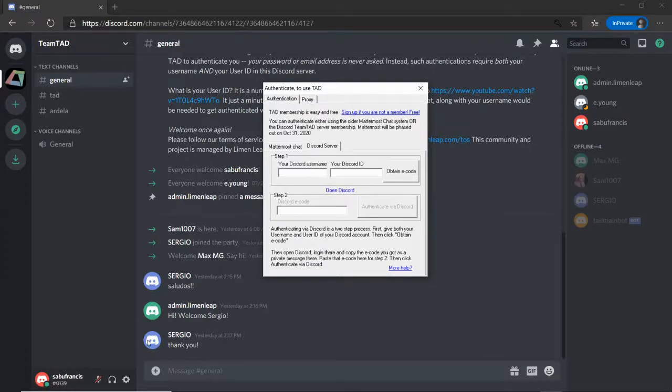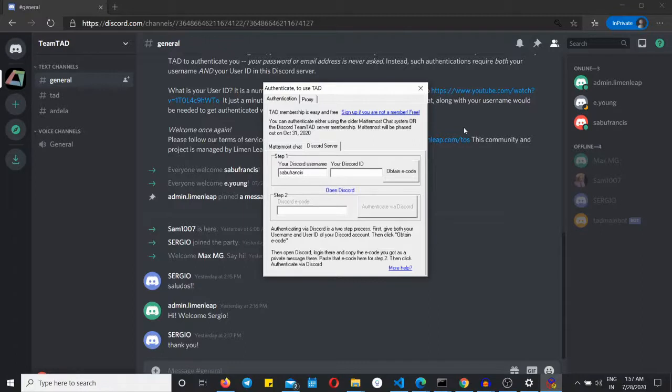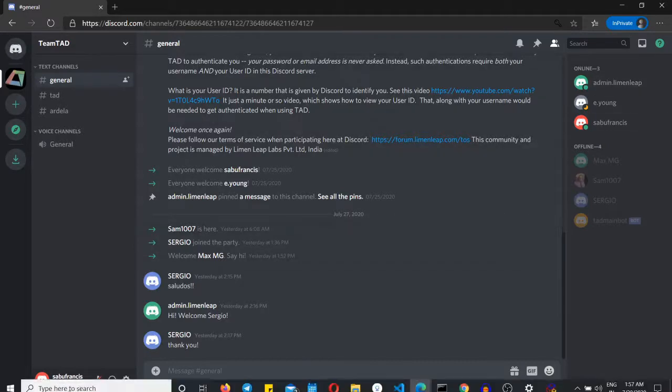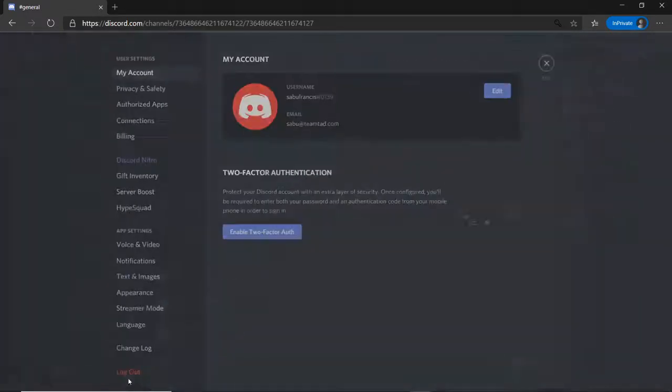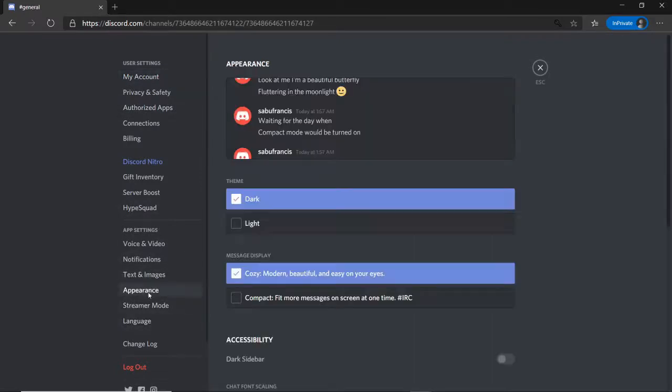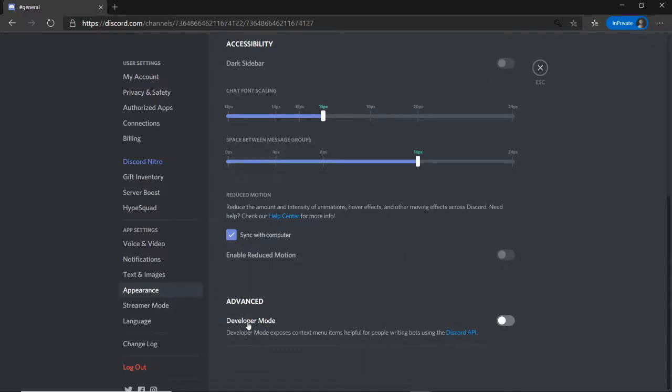First is your username. So I have to write my username here, and now there's something called Discord ID. Now where is the ID? I can't see the ID anywhere here. If I right click on this, oh, it's copying that. I don't know why it's copying it. Anyway, that's a user setting here. Actually it's quite easy to get the ID. All you have to do is click on your settings, that gear sign, then go to appearance and scroll all the way down, and it says developer mode here. So you can switch that on.